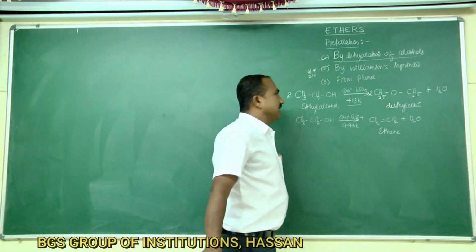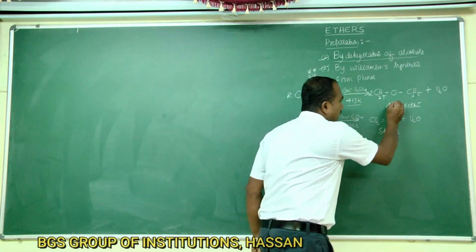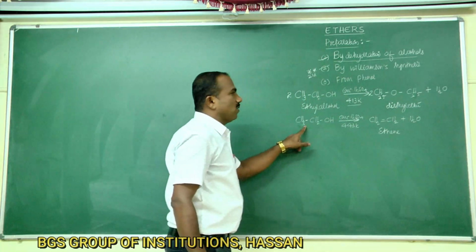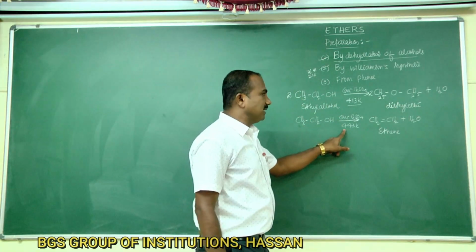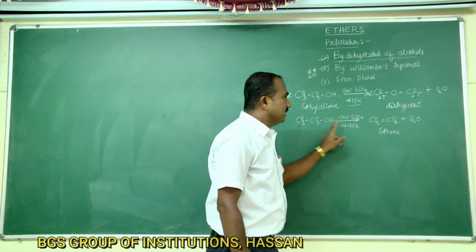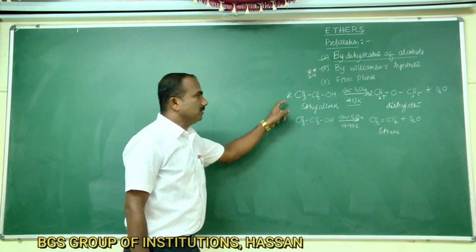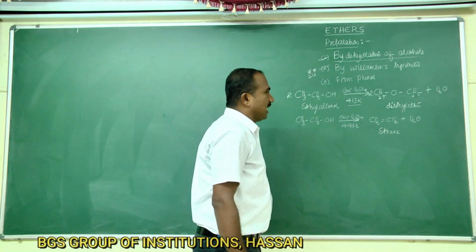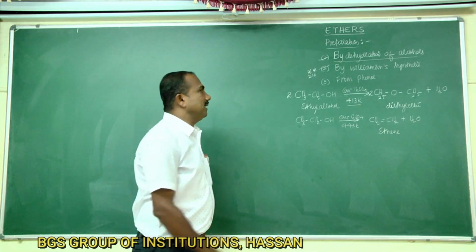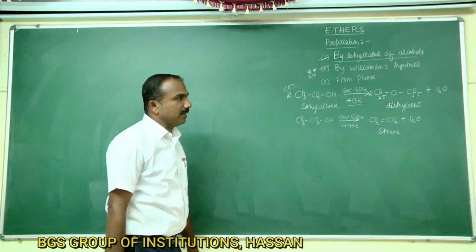So if you use the same alcohol with concentrated sulfuric acid at different temperatures: if you heat ethyl alcohol at 413 Kelvin, you get diethyl ether. If you heat the same alcohol at a temperature of 443 Kelvin, the same dehydration takes place, but instead of ether, you get alkene. So this is very important. These two reactions are also asked in the class test examination, which is also very important.